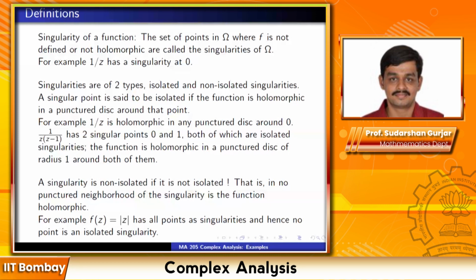A singularity is non-isolated if it is not isolated. So we have defined isolated first, and if it's not isolated, then you call it non-isolated. That is, in no punctured neighborhood of the singularity is the function holomorphic. A simple example is if you take f(z) equal to mod z, it has all points as singularities and hence no point is an isolated singularity.